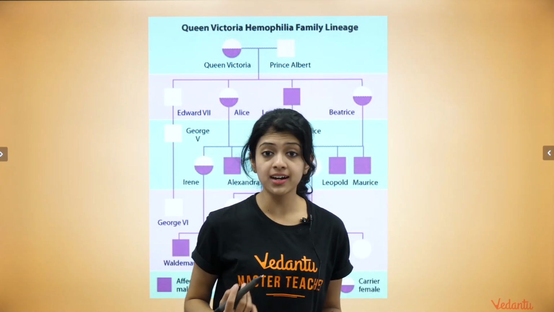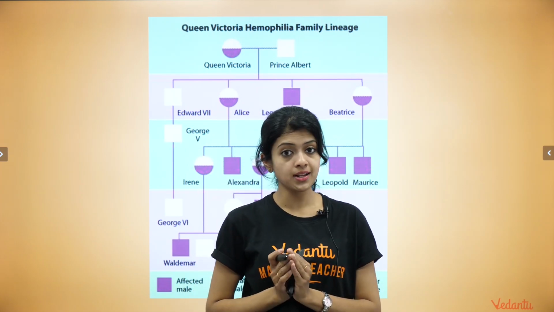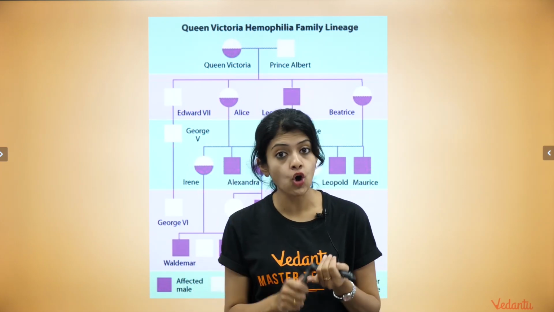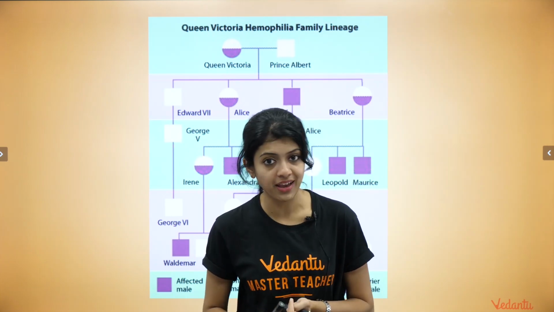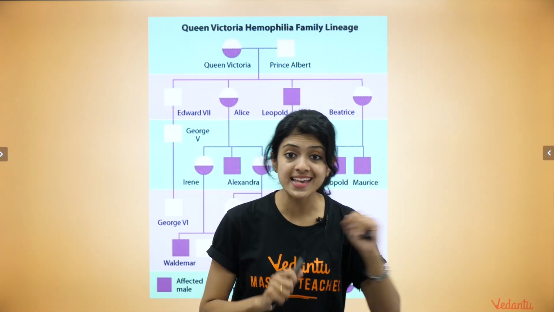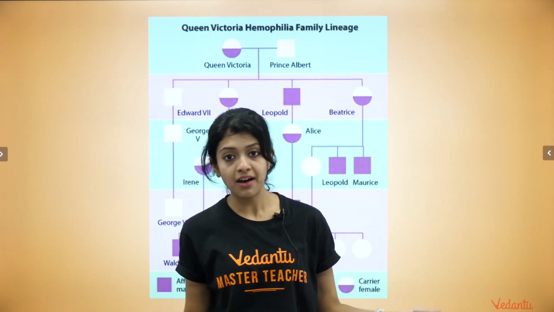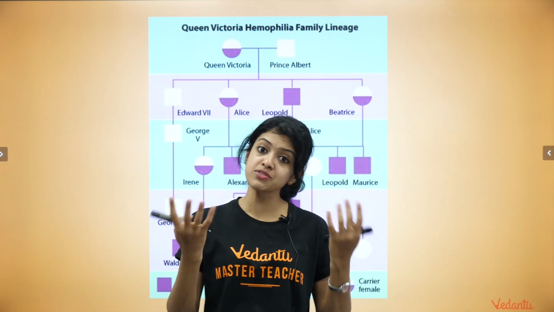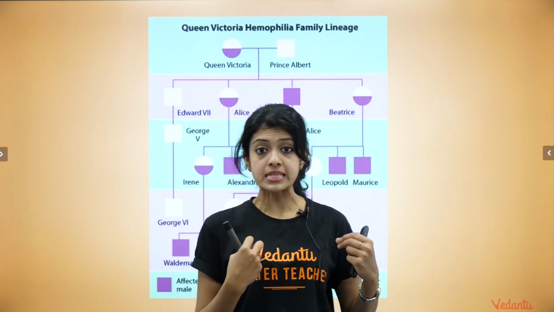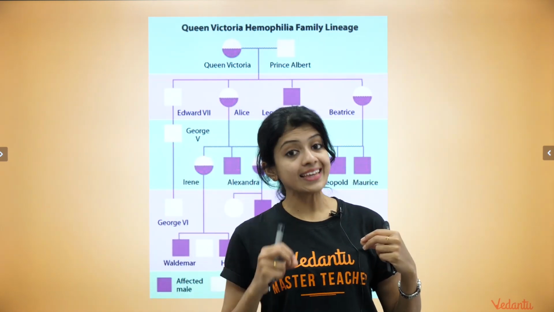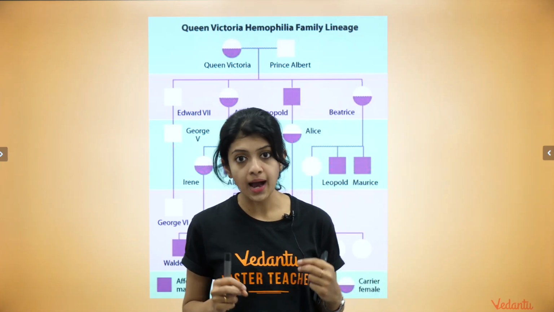Because she was a carrier and not an affected individual, remember, individuals can either be normal, carriers, or affected, especially in the case of a recessive trait. Since she was a carrier, she physically did not have any symptoms. Queen Victoria was physically fine, but in her genes, she was carrying the allele for hemophilia.